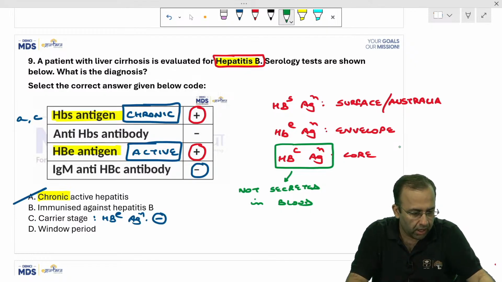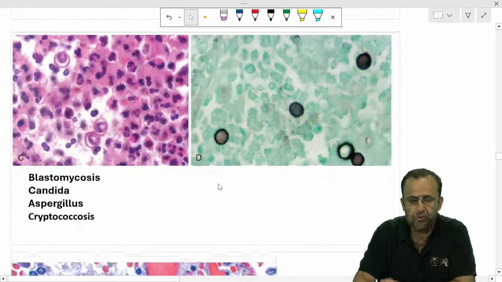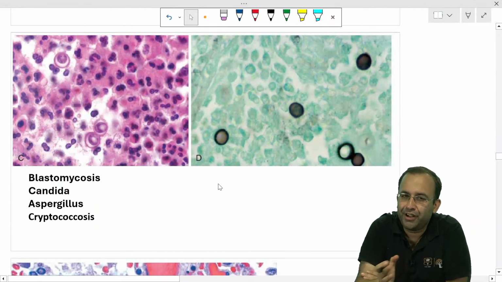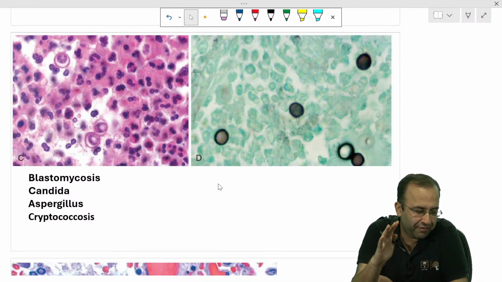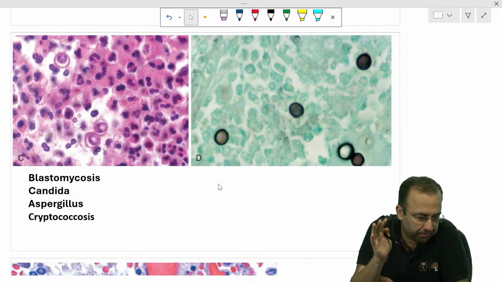That is, have a look. Now have a look at the microscopies. I just want to show you 3-4 images. I know it is getting late and we have to take our dinner also. What are the mess timings? Last 5-7 minutes. Just have a look at these microscopies and then we wrap it up.